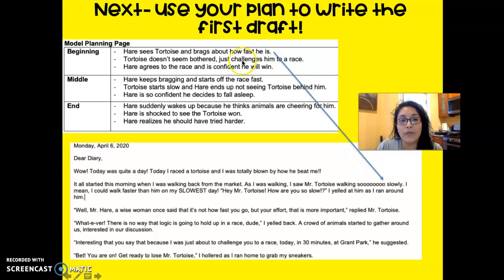Then I remember I said I wanted to show how the tortoise didn't really care and he just wanted to challenge the hare. So I put the tortoise saying, well, Mr. Hare, a wise woman once said, it's not how fast you go, but your effort. And then I knew I wanted to have the hare agree, and so I put that in my story. So as I'm going through each part of my planning page, I'm typing it or writing it into my actual diary. So that's one resource, the planning page.